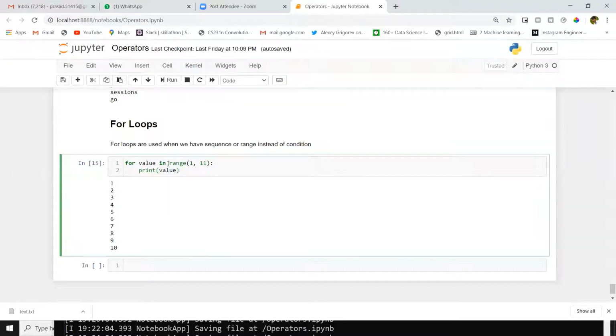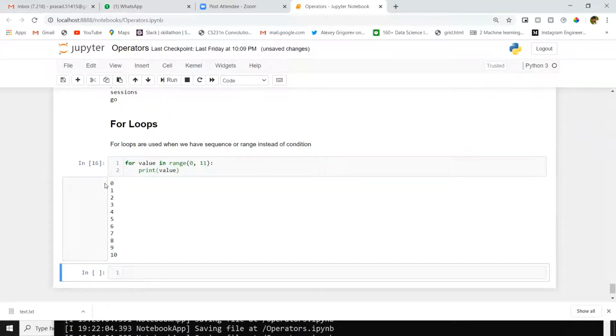After that, the in keyword, then range, is a definite range like 1 to 10. I want to print numbers from 1 to 10, so I give 1, 11. Range is a function that will give numbers from 1 to 10. The last one is excluded. You can also start from 0, and then you will get numbers from 0 to 10.